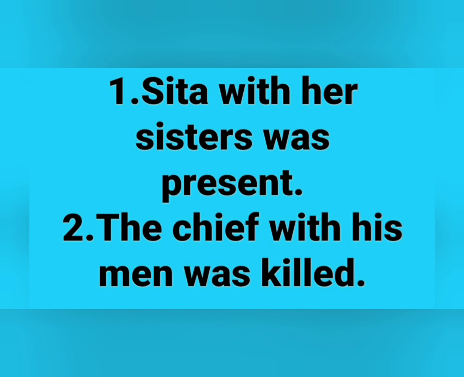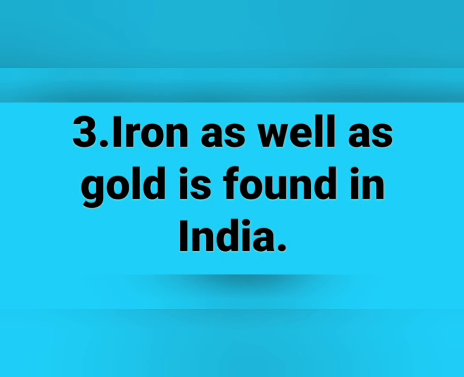Next example, iron as well as gold is found in India. Here we have singular noun iron joined to a second noun by as well as. So we use here singular verb is. So the answer is iron as well as gold is found in India.